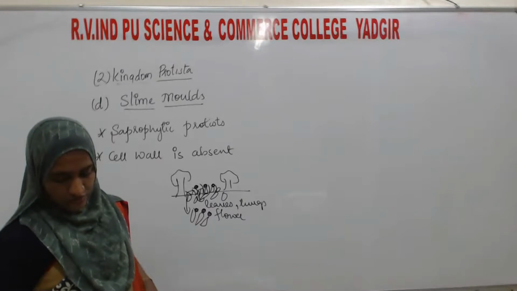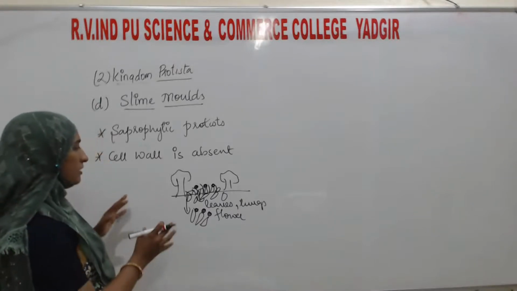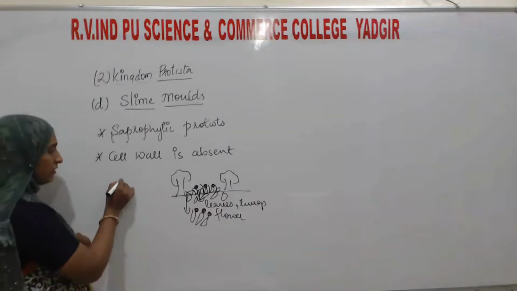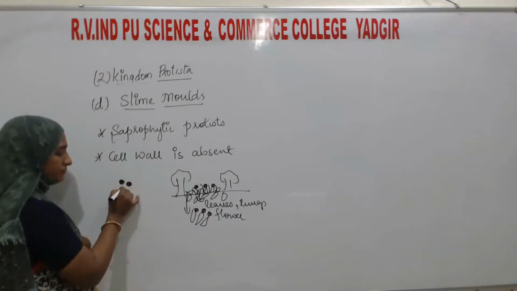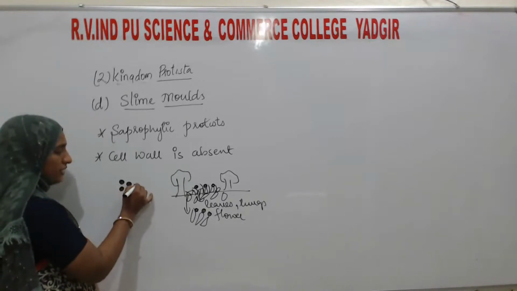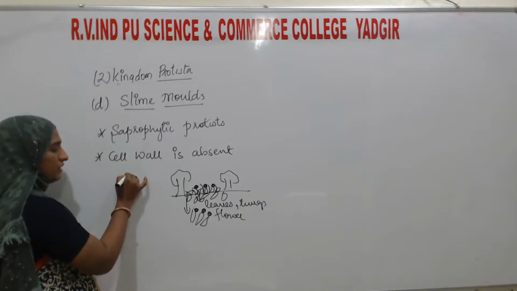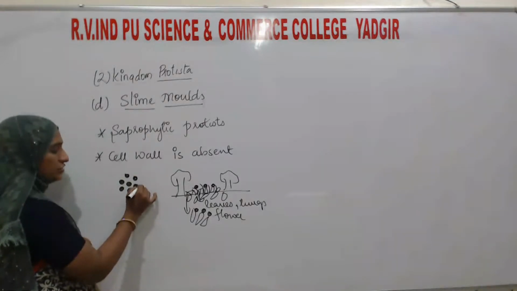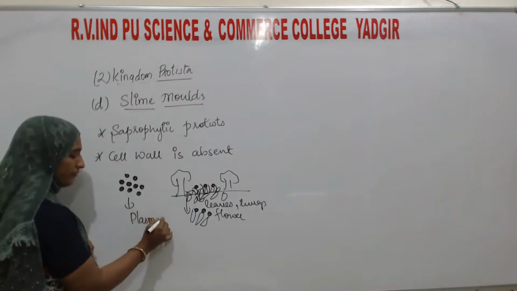Under suitable conditions, they will aggregate, meaning they form a group like this. This aggregation of many slime molds at one particular region we call the plasmodium.